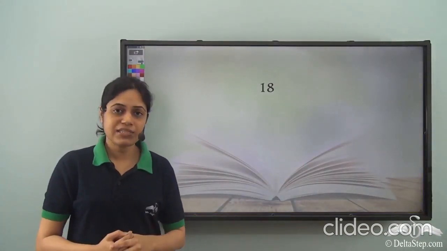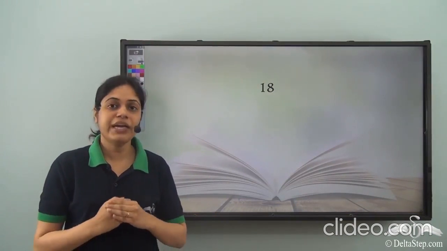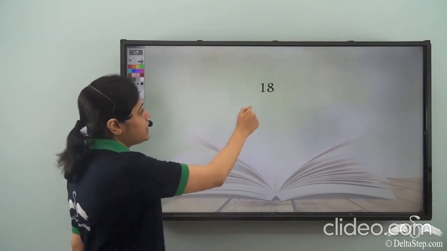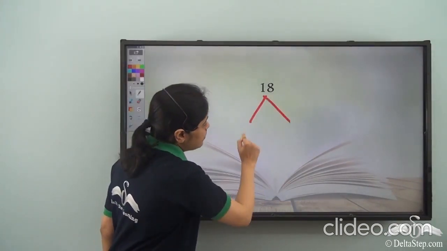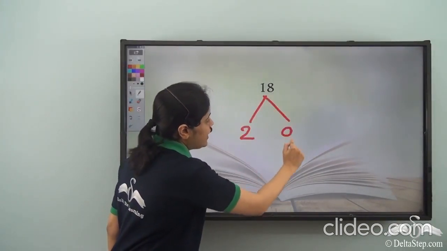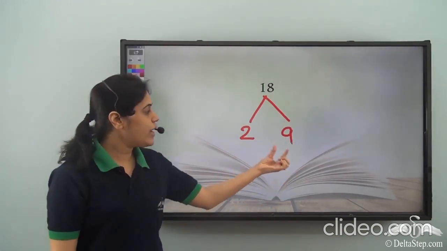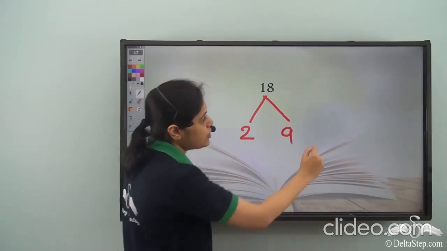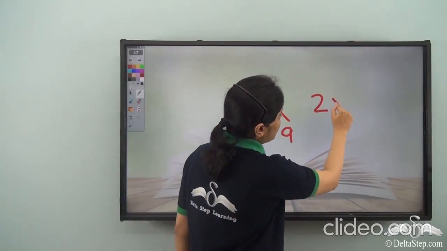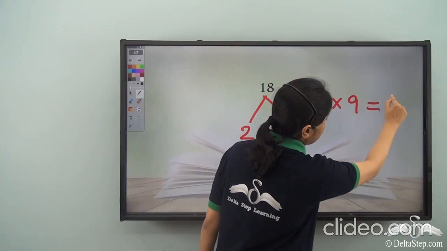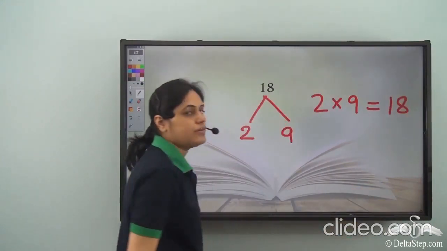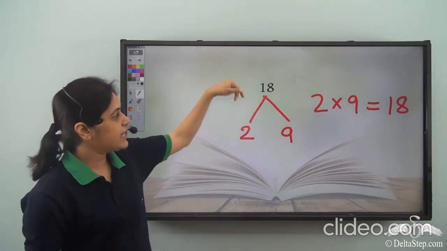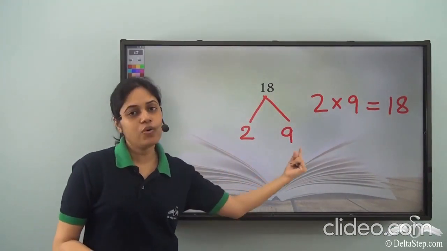So what exactly is happening here? Now I know 18 is 2 into 9. So 18 can be split as 2 and 9. So 2 and 9 are actually the cofactors of 18, because 2 into 9 gives us 18. So I can split 18 as 2 and 9.